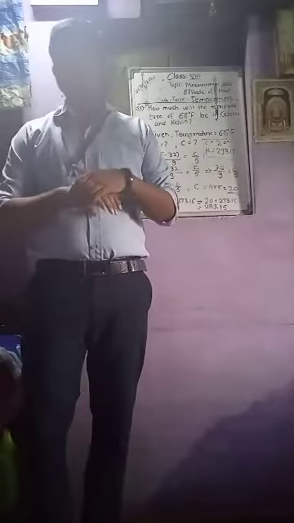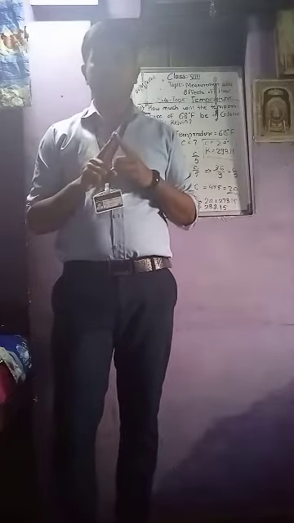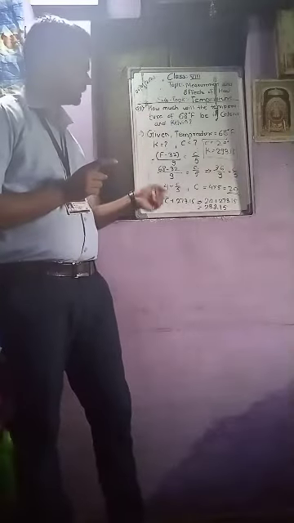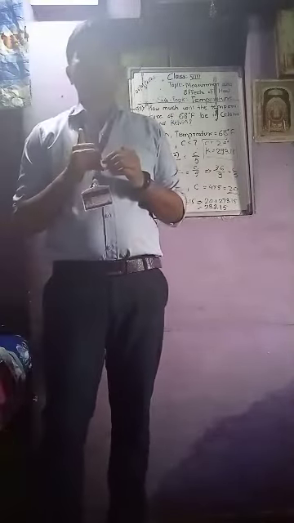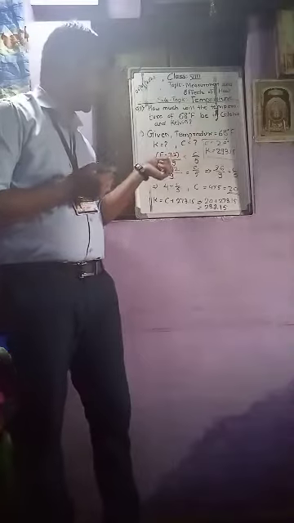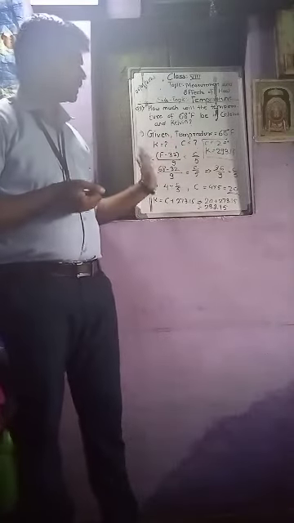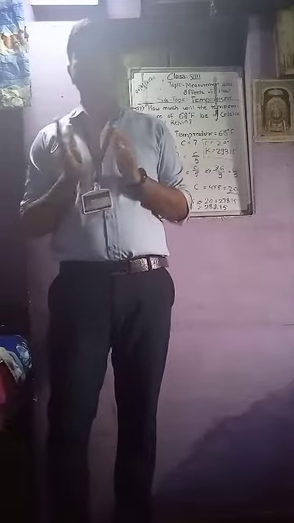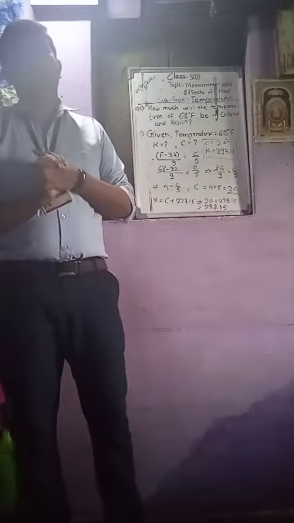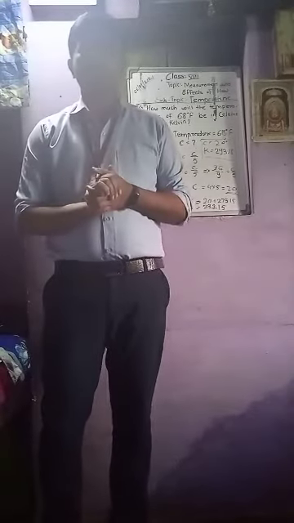So students, in this lecture we have seen what temperature is and the difference between heat and temperature. After that, we understood the three units of temperature, Kelvin, Celsius and Fahrenheit, and we saw an example of how to calculate the temperature. If it is given in Fahrenheit, we can easily calculate Kelvin and Celsius. If the temperature is given in Celsius, we can easily calculate Fahrenheit and Kelvin. So this is all about heat and temperature. Thank you.